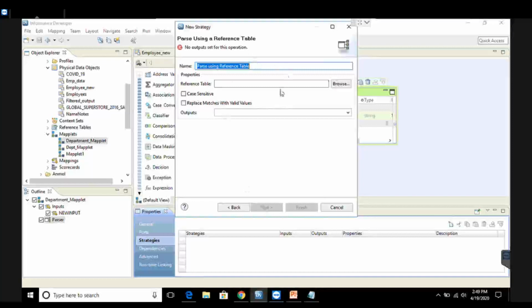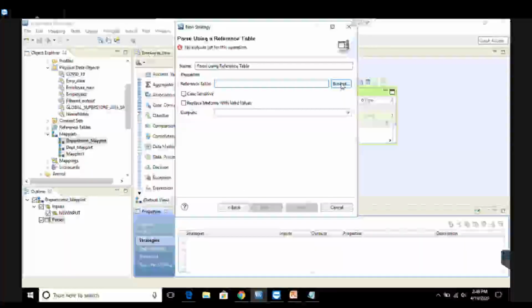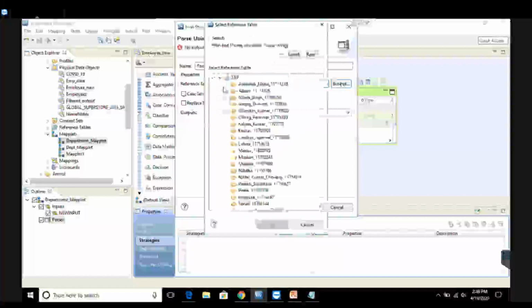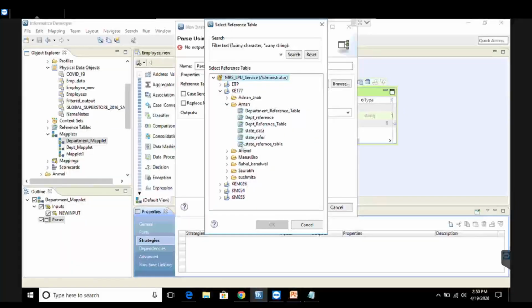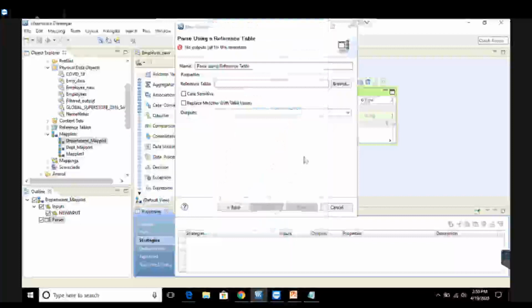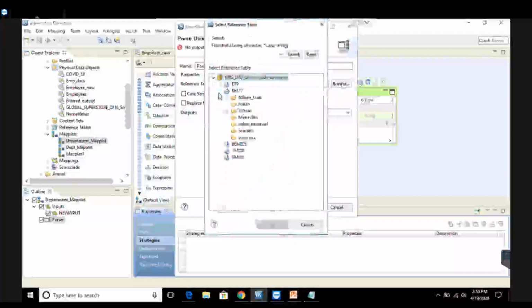And now I'm going to choose browse the reference table, which will be acting here as an input data. Browse. Under my folder, I'm having a table that is called department_reference_table. I'm going to use this reference table to parse to make a strategy. Click on OK. It's not selected. Let's go back and select it again.